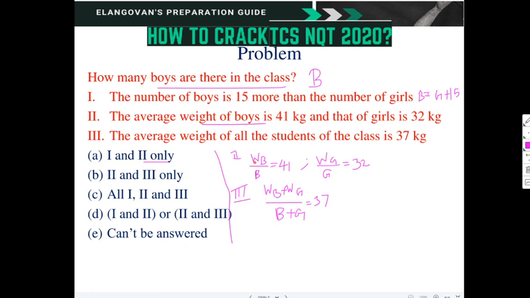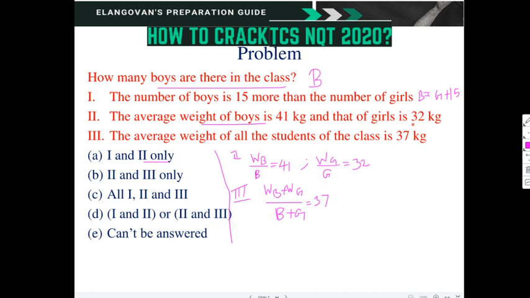Now when we combine these two, what will happen? WB by B plus WG by G is equal to, we can do like that. B plus G will be there. We will be getting G WB plus B WG. It will create more complication. So let us leave that.